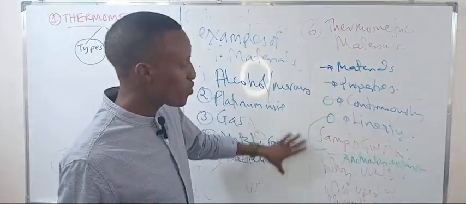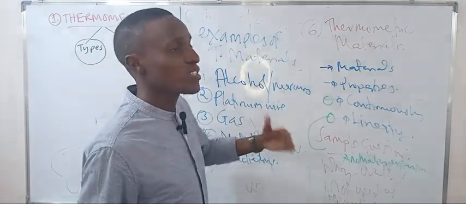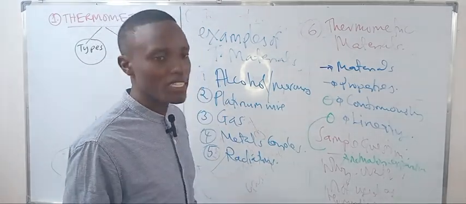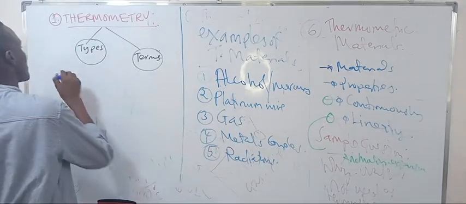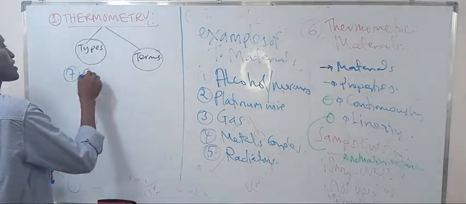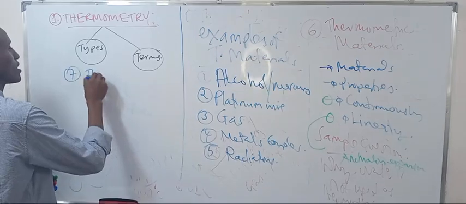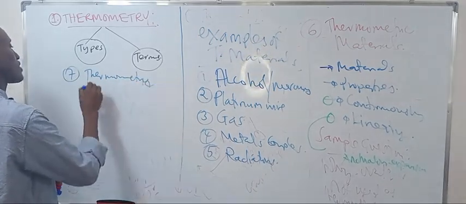Those properties of materials, which vary continuously and linearly, are the ones used as thermometric properties. So the seventh term is the thermometric property.